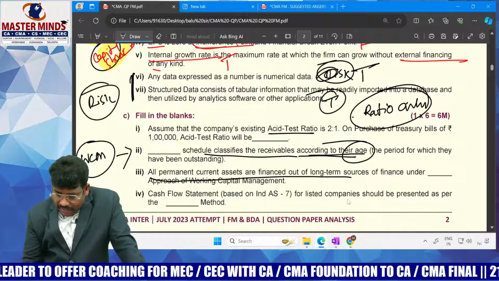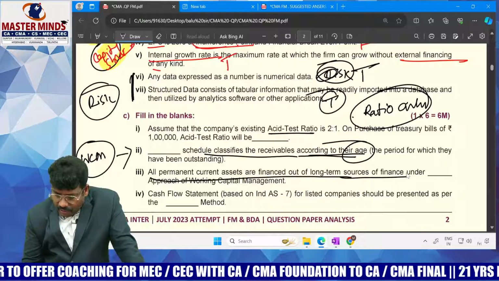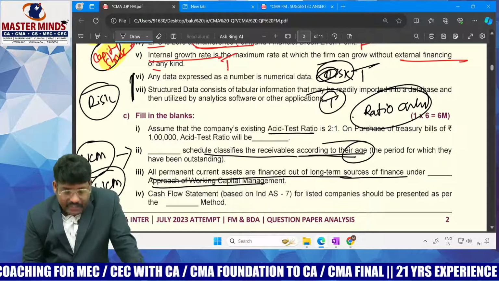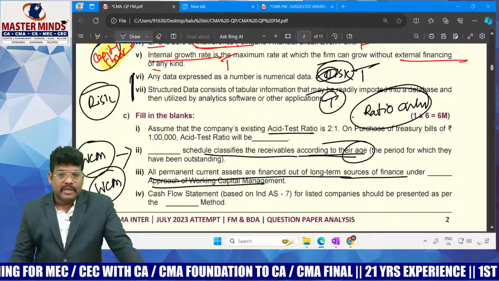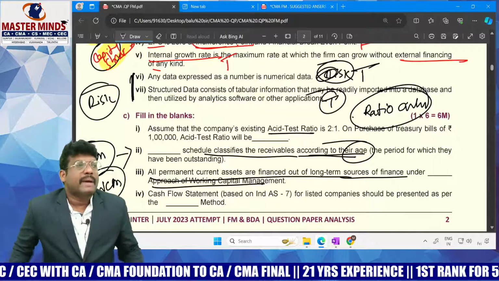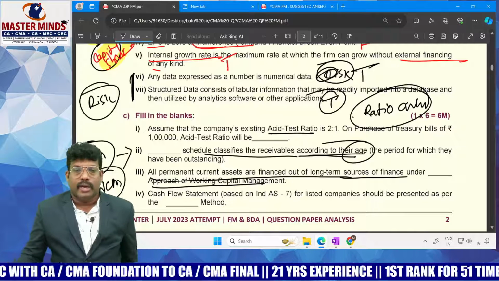All the permanent working capital financed from long-term sources, under the working capital approach. Here again they asked working capital. Theory part is asked the most. This comes under working capital financing approaches: matching approach, conservative approach, moderate approach.